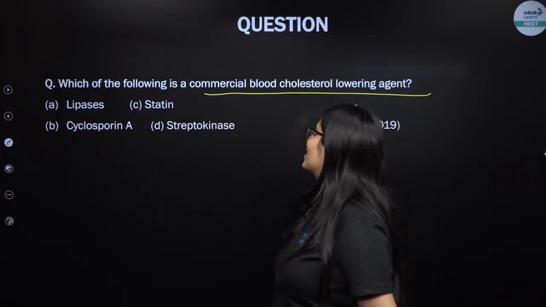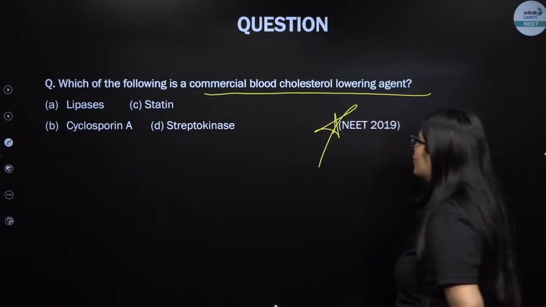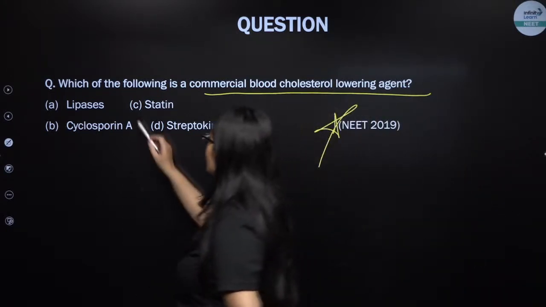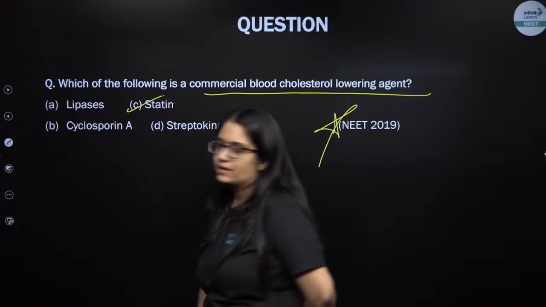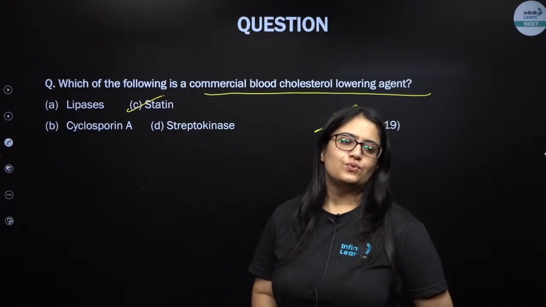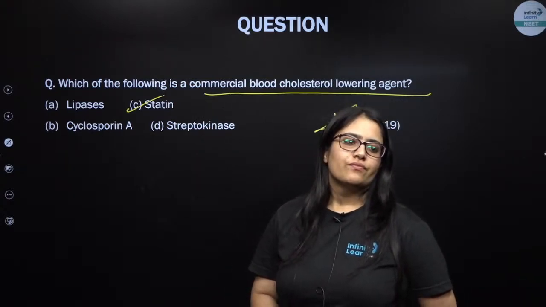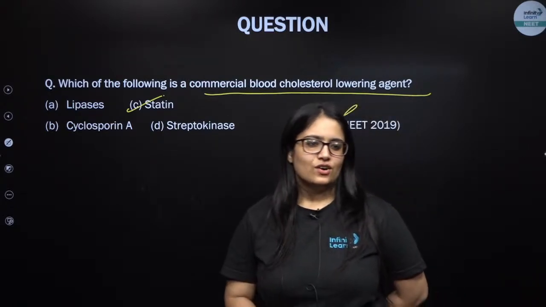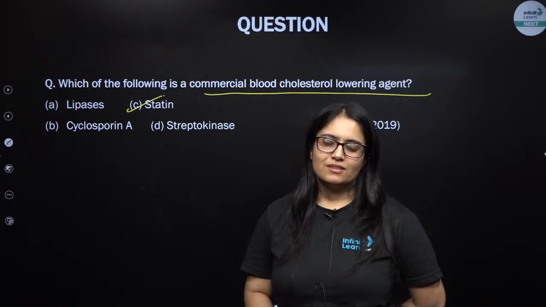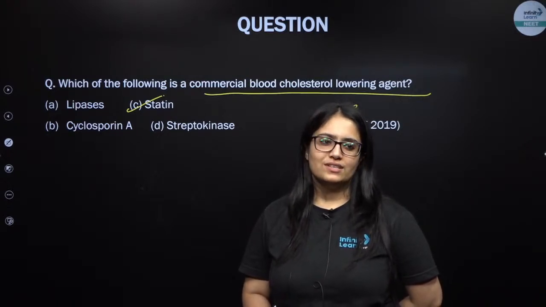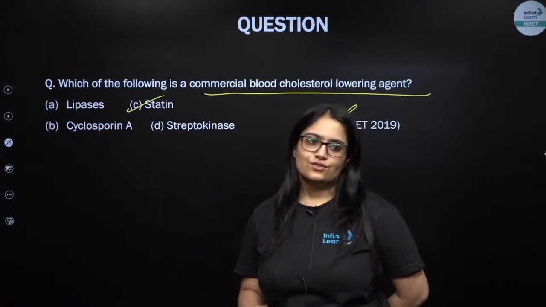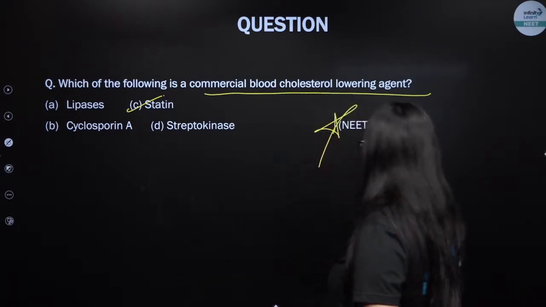Yes. So the commercial blood cholesterol lowering agent is statin, which is produced from Monascus purpureus. Excellent. Please do not get confused. That's okay. You don't have to delete your answers or responses. The maximum that I expect from you is realize the mistake and do not repeat it again. So do not delete. Next question.